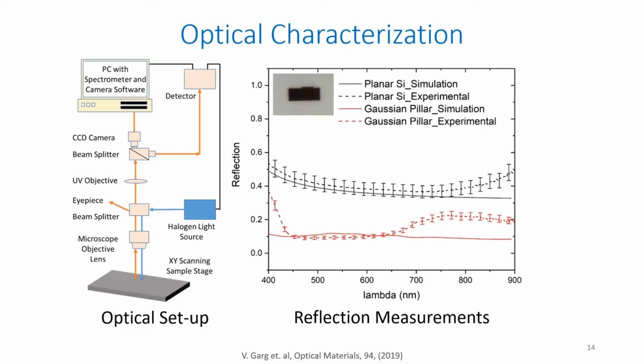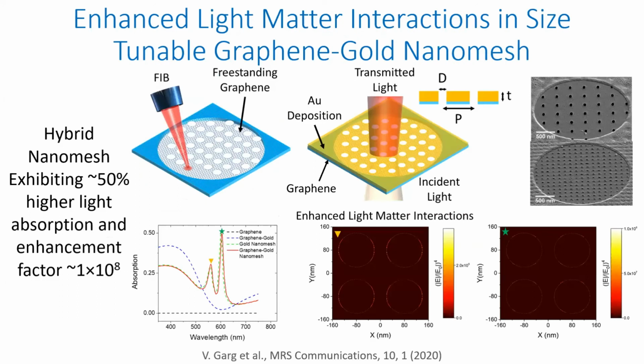Okay, now moving on to the next part. We again use this direct fabrication based method for fabrication of hybrid nanomesh with graphene and gold based nanostructures. Whenever you try to have suspended nanostructures of gold, it is quite difficult to have any fabrication method going down to 10 to 20 nanometers in size.